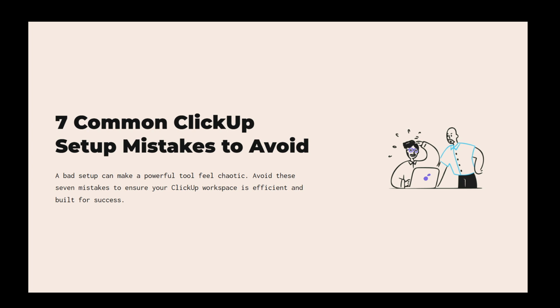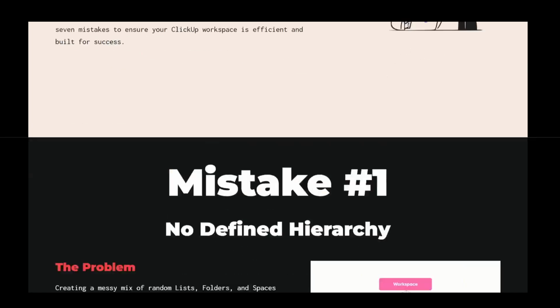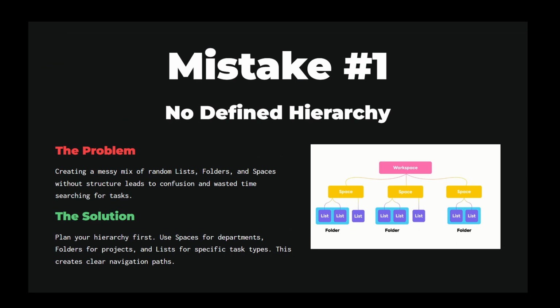First up, let's talk about the importance of having a well-defined hierarchy. A common mistake is creating a chaotic mix of random lists, folders, and spaces within ClickUp. To avoid this, it's crucial to plan your hierarchy first. Think of spaces as your departments, folders as projects within those departments, and lists as the specific types of tasks you'll be handling within each project. This structure not only helps keep everything organized, but also makes navigation intuitive.